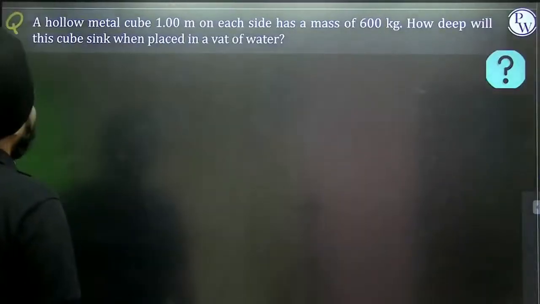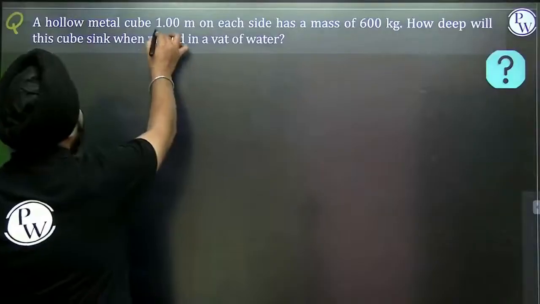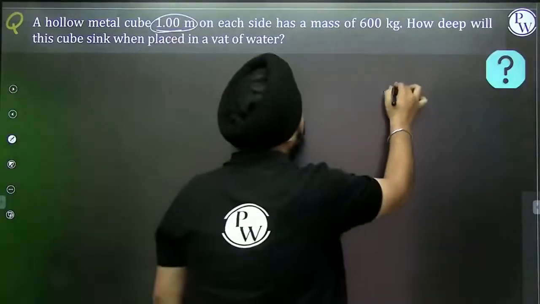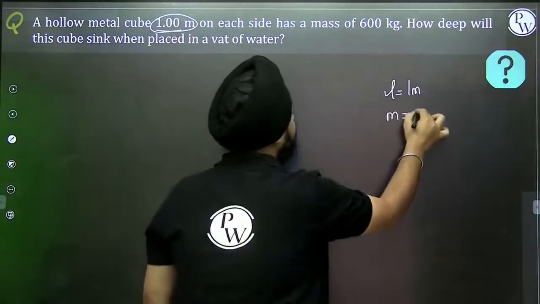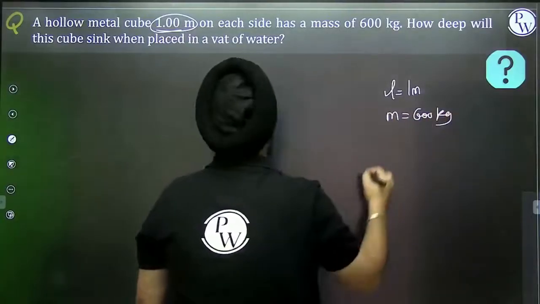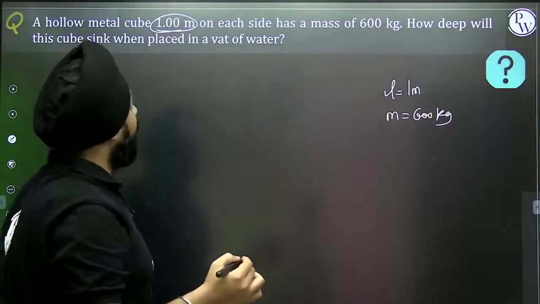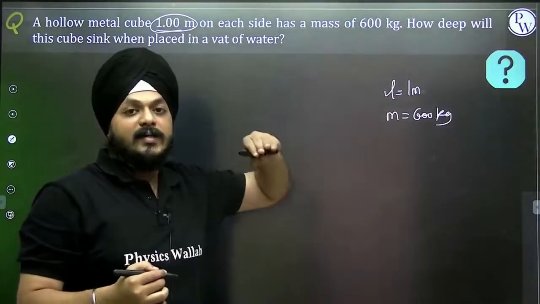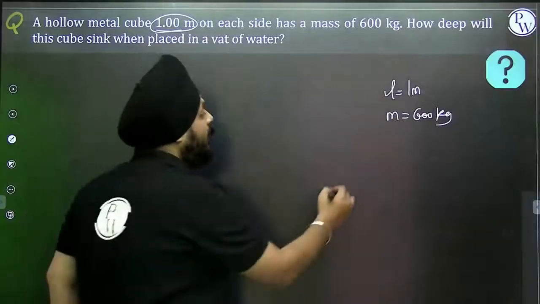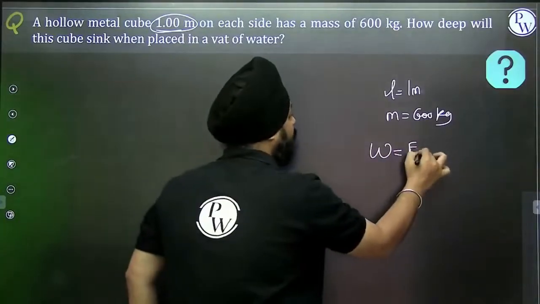A hollow metal cube, another question. A hollow metal cube of 1 meter, the length of the cube is 1 meter, and it has a mass of 600 kg. How deep will it sink when placed in the water? How deep will it sink? It means they are asking about the position where W will be equivalent to FB.